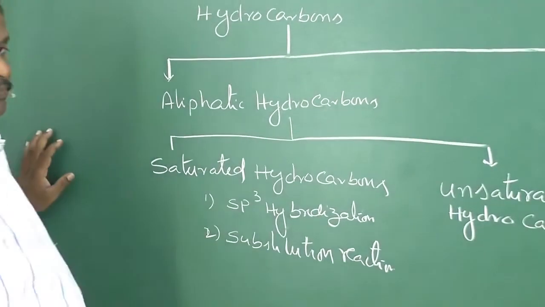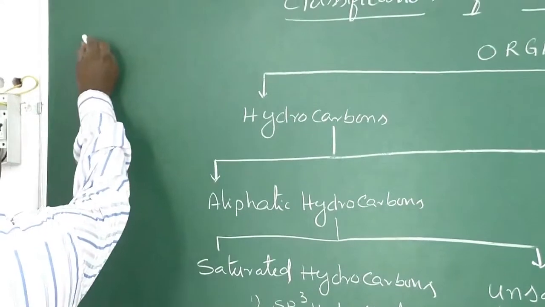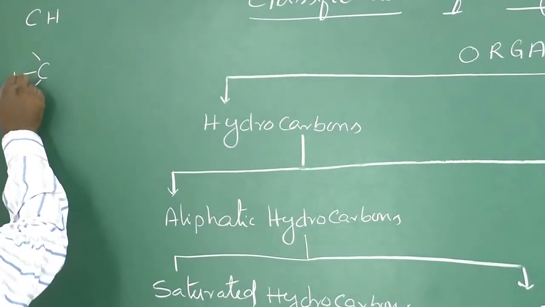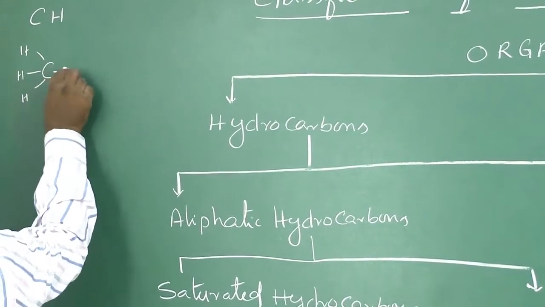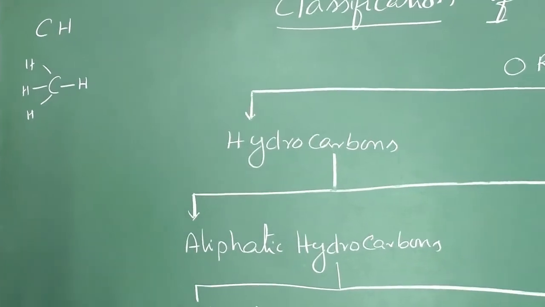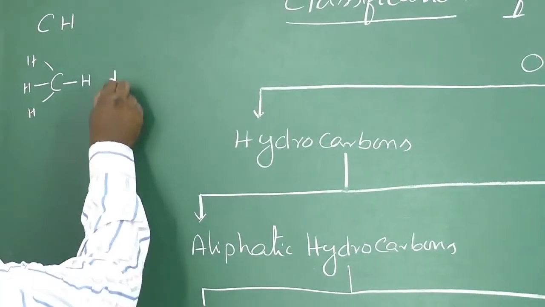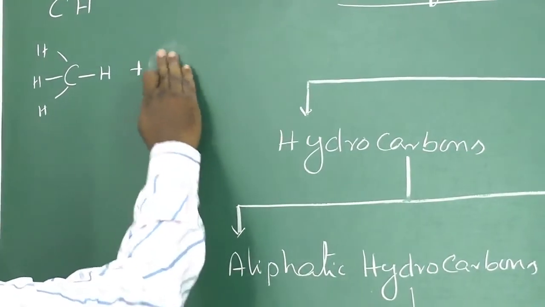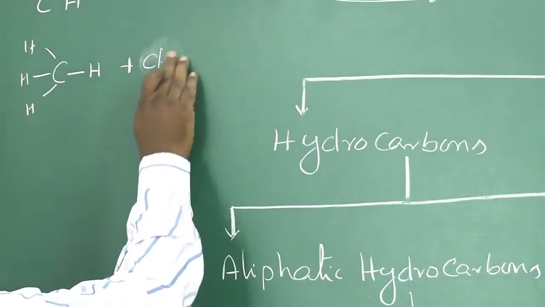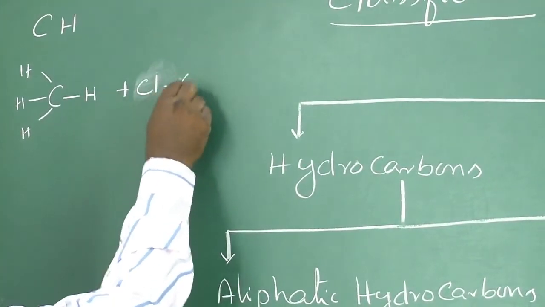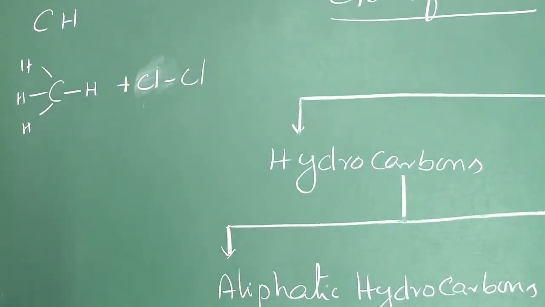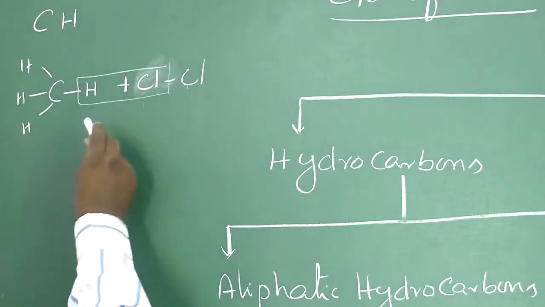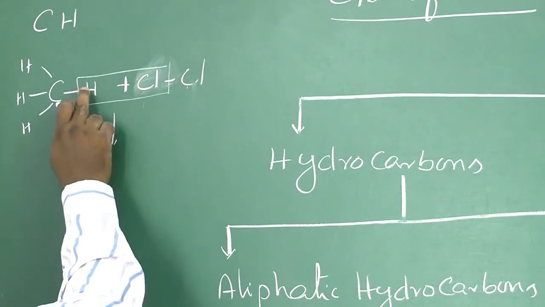For example, if you take CH4, here you have 4 hydrogen atoms bonded with a covalent bond to carbon. Now when it reacts with chlorine, what happens? This chlorine molecule has 2 chlorine atoms bonded with a covalent bond. This chlorine replaces this hydrogen, occupying the position of this hydrogen.